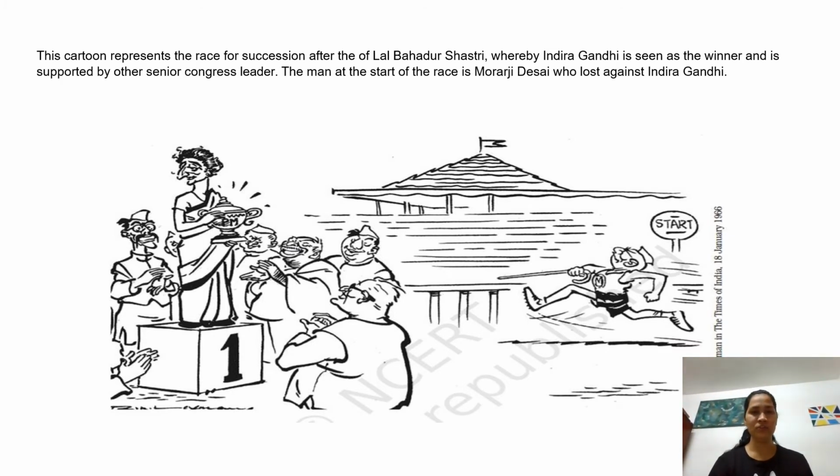You can see that Indira Gandhi is here, and she got the position of number 1, and these people are the syndicate leaders or the senior leaders who initially supported Indira Gandhi, right? And the person over here, running at the start of the race, is Morarji Desai, who basically lost the election to Indira Gandhi. Okay, so let us move on to the next picture.